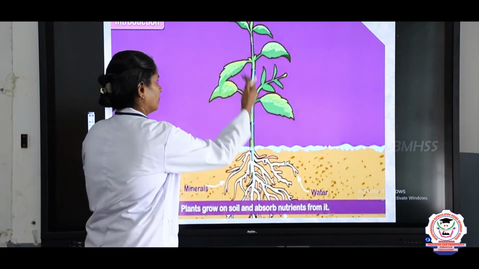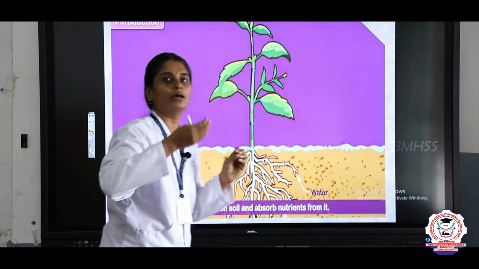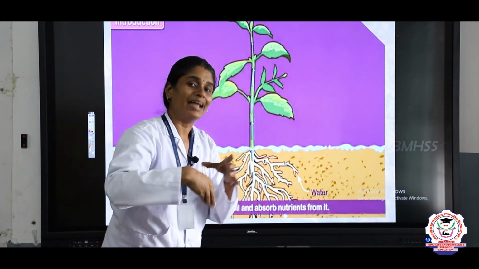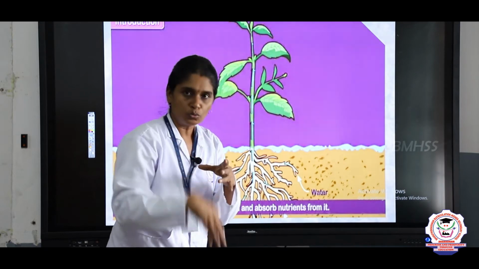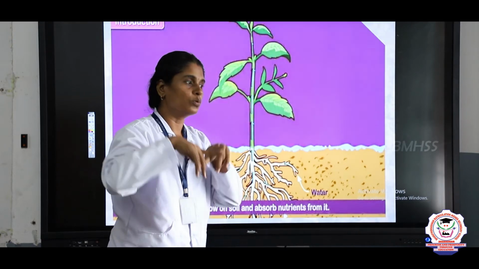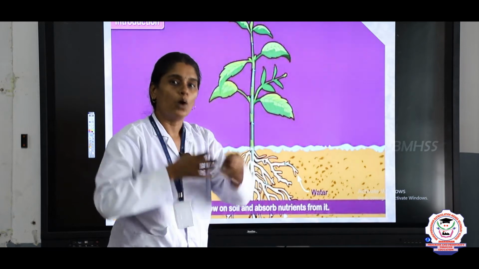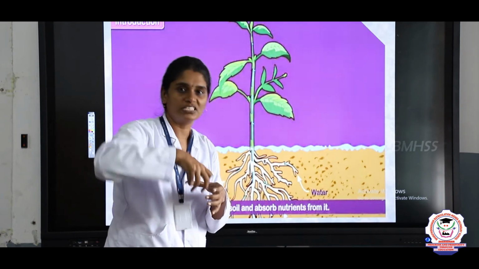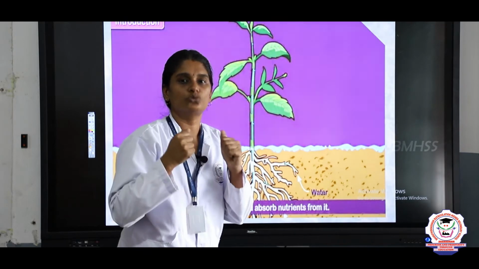So if you plant a small plant, what happens? The plant will have roots. The roots will go in search of water and minerals so that the plant is fixed into the soil very strongly.